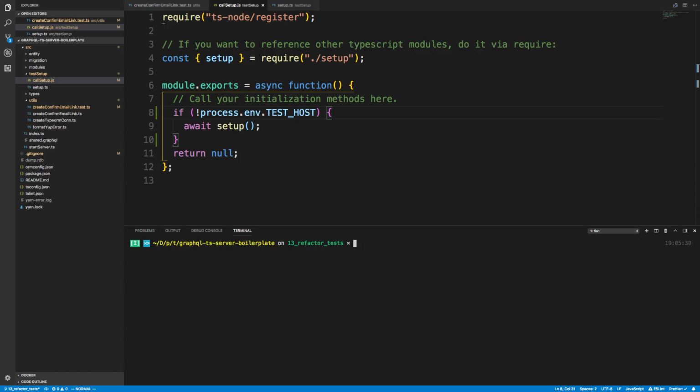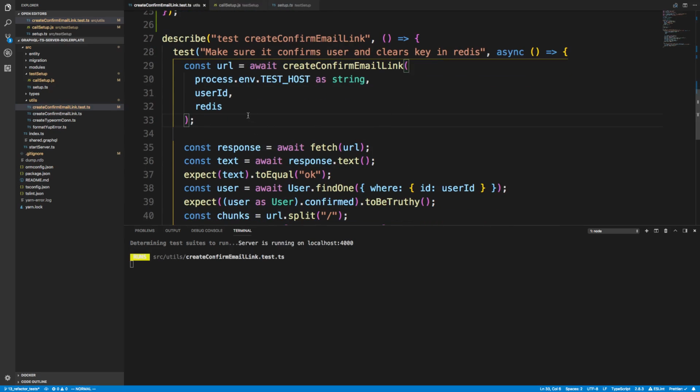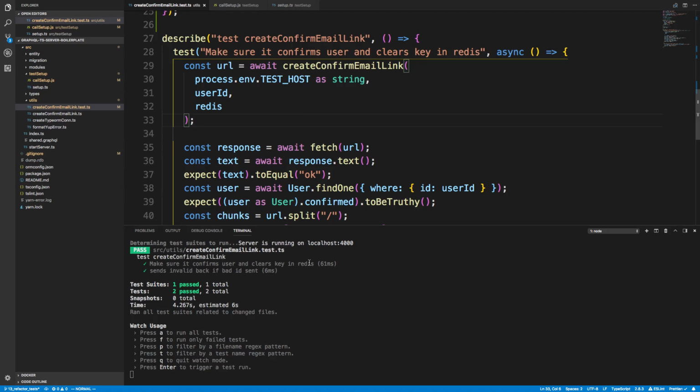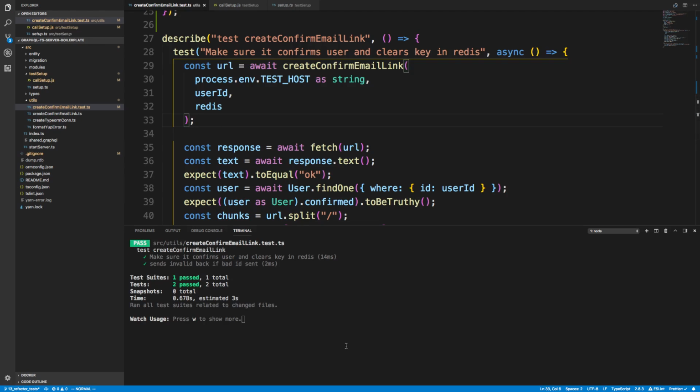So now, when I yarn test, it seems to handle this better, and now we can make as many changes as we want to our test, and it just reruns them, and now it reruns them really fast, which is really cool. And we'll see that. So alright, green, we passed it. Get rid of the semicolon, save it, reruns, and it works fine. So that's all we need to do to fix that.